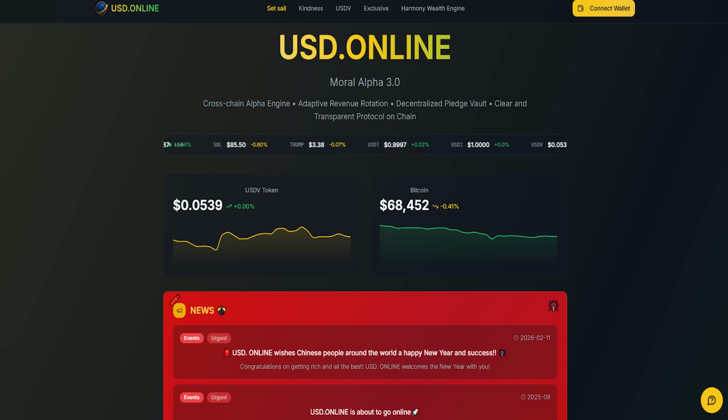In this one, we are going to take a look at a project. The website is simply USD.online, which will be linked in the description. And in this, we have a decentralized staking vault, which is very, very appealing. So it got me hooked and I looked into it, how they're actually generating this, how they're able to provide this massive APY, whether it is actually true or not. And just to be clear, it actually is true. And I'm going to give you guys full details on it in this entire review. So make sure that you watch till the end.